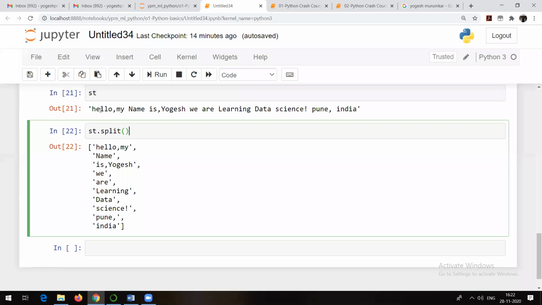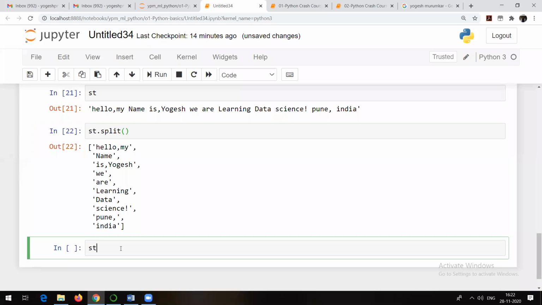For example, now if you see in our st, how many elements am I able to see here? If I try to count, as it splits on the basis of the space character by default, I see hello space, this one element, second element, third, fourth, fifth, sixth, seventh, eighth, ninth, 10 elements are there, right? Because it was split on the basis of the space character.